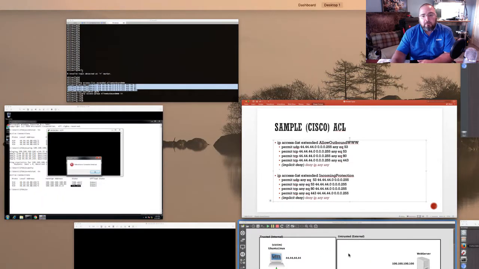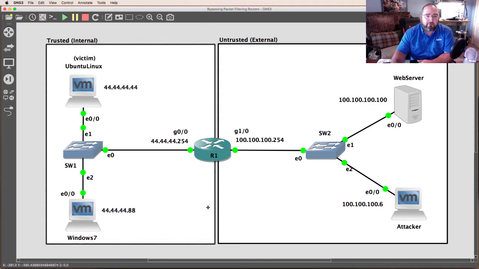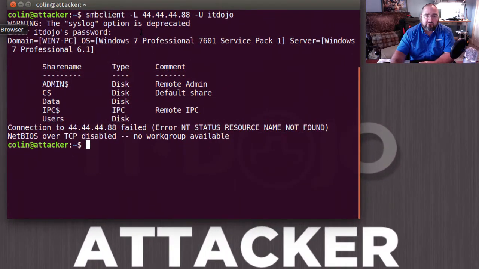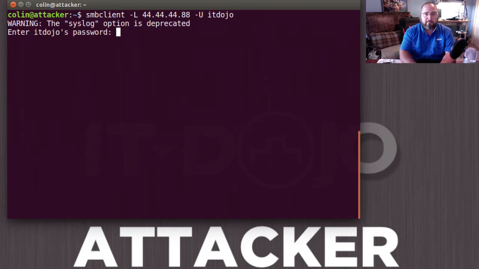How about traffic coming in? Traffic that's trying to come into the network is also going to run into problems normally. Now, a moment ago from this attacking computer, I had gone in and established an SMB connection to view the list of shares that are there. If I try that command again, I'm not getting a response.